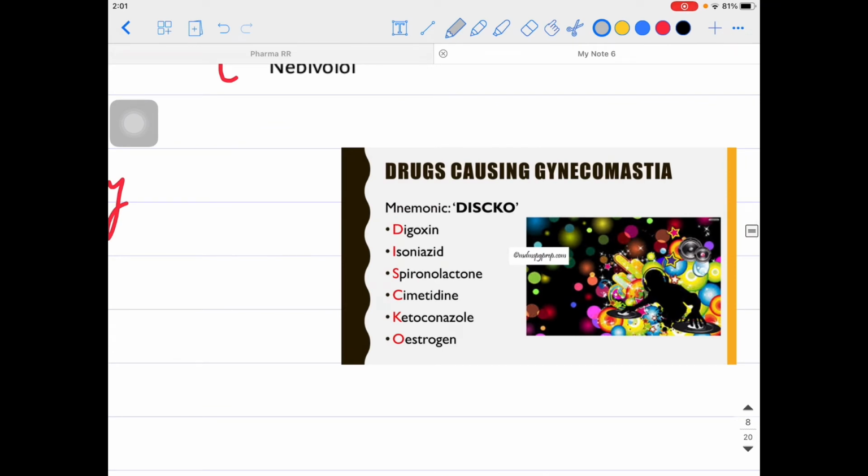So digoxin, isoniazid, spironolactone, cimetidine, ketoconazole, estrogen. You can remember them with the help of DISCO. These kinds of drugs are causing what? Gynecomastia. Sometimes they can ask you this question as well. This has already been asked. Okay, so digoxin is one of the drugs which is causing gynecomastia.